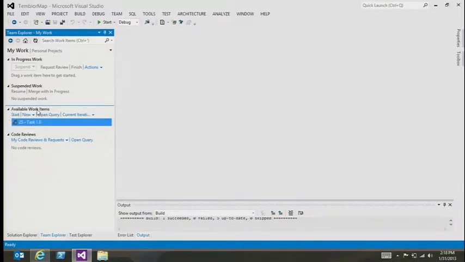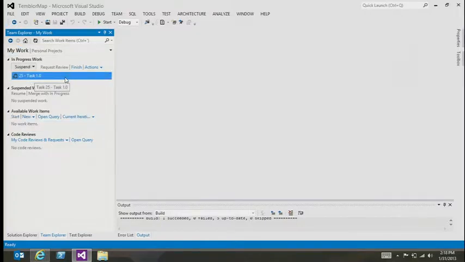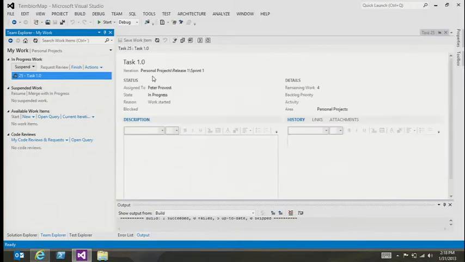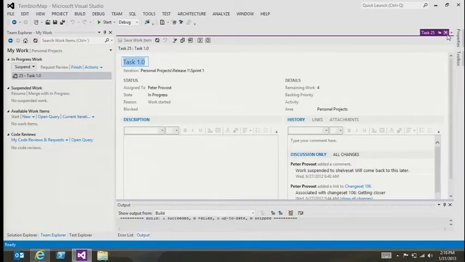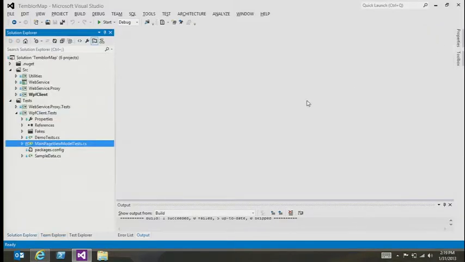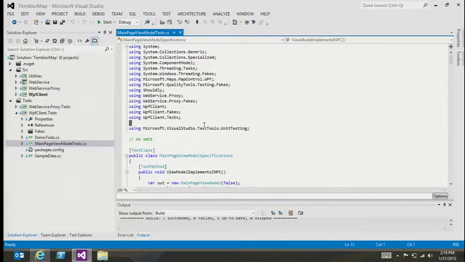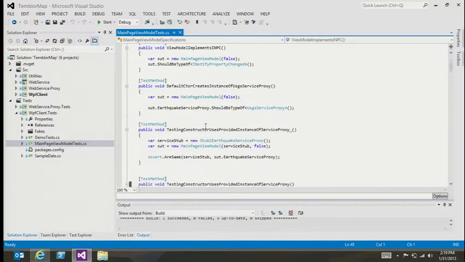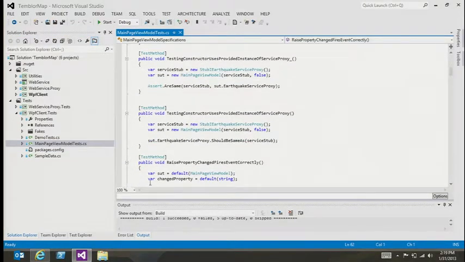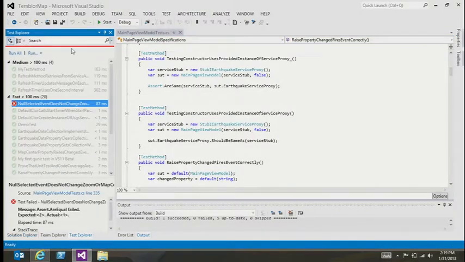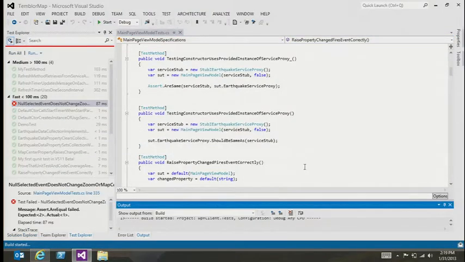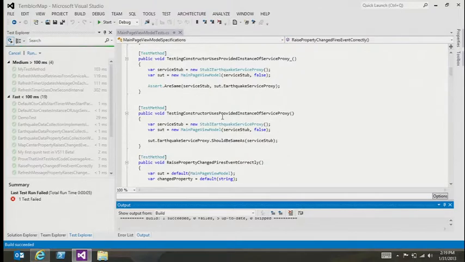All right, so I'm going to go ahead and get started on this thing right here and drag it up and drop it up here. So now Visual Studio is tracking what I'm doing. I can go ahead and get to work. And I can open it up here and take a look at what I'm supposed to do. All right, good. Go ahead and get over here into the code, and I'll do a little bit of work here for a bit, and might be running my tests. So always a good place to start out, right? Make sure all your tests pass. Looks like they didn't earlier, but I think they do now.